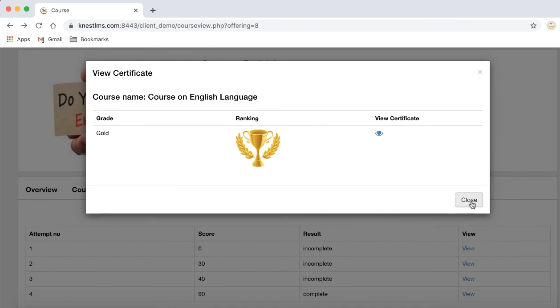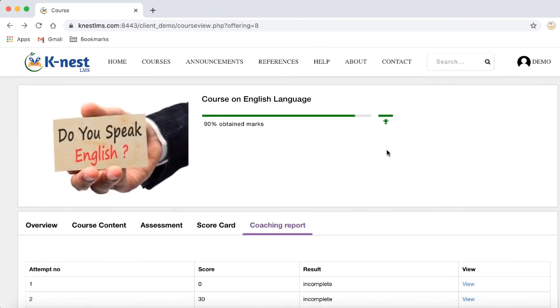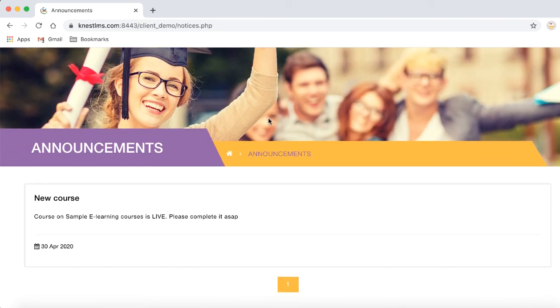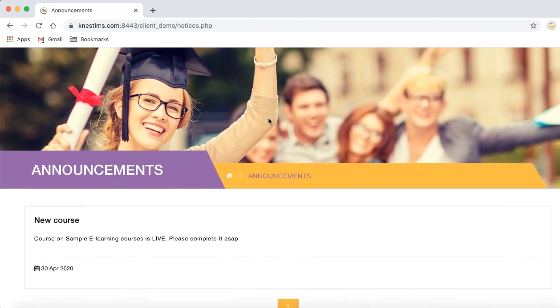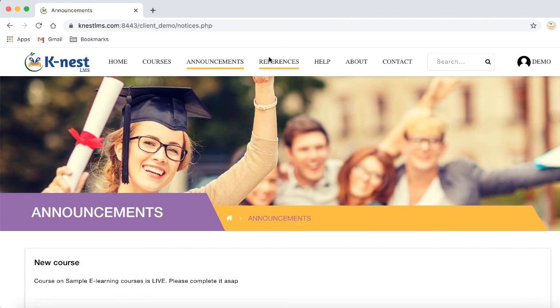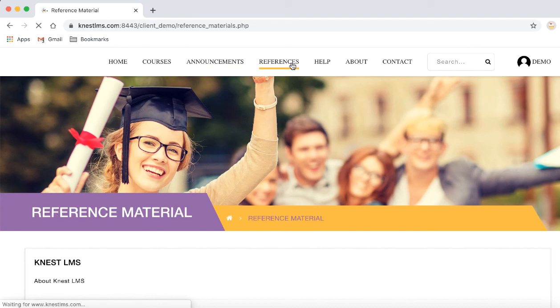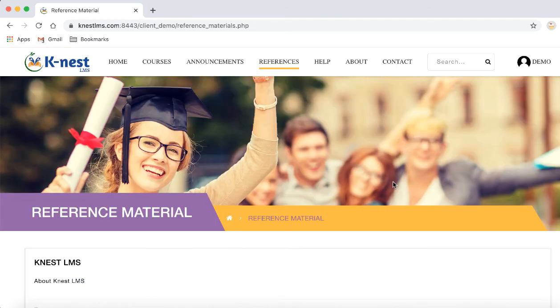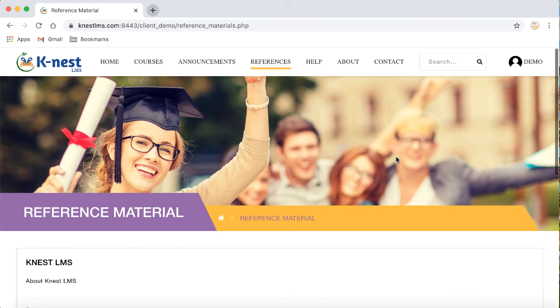Fine. Before we end this demo, let's take a look at a couple of remaining features of this LMS. One thing is about the announcements. LMS administrator can broadcast certain message to all its users. As a learner, I can see what message is that. Then we also have what is called as a reference material. Administrator can post some general reference materials for reference by its users. So just for a reference purpose of the users.